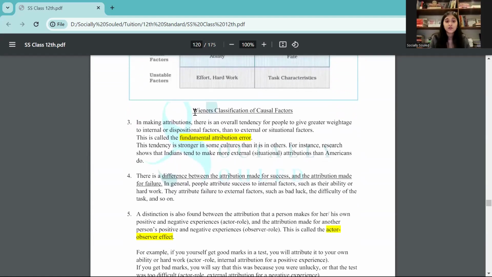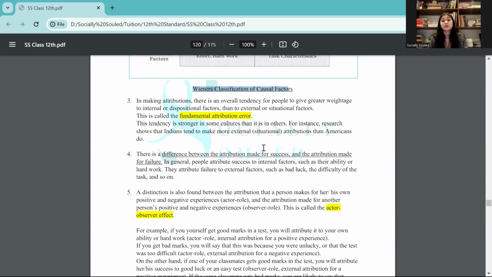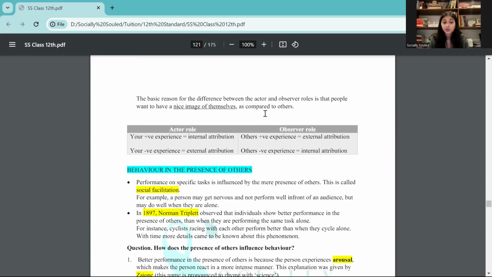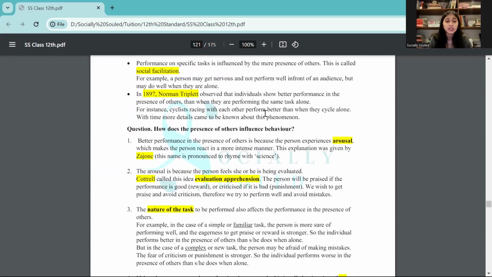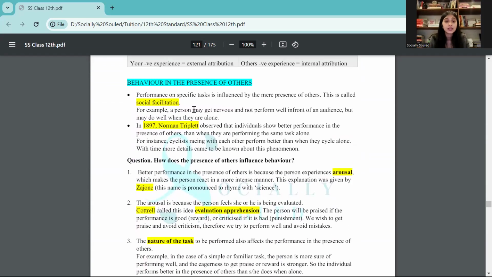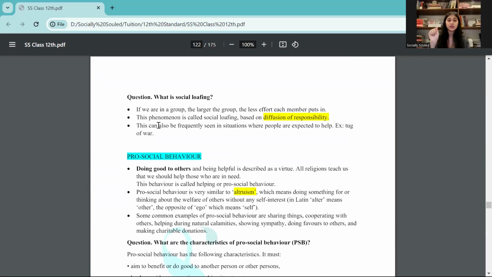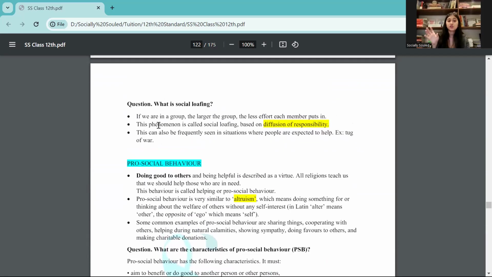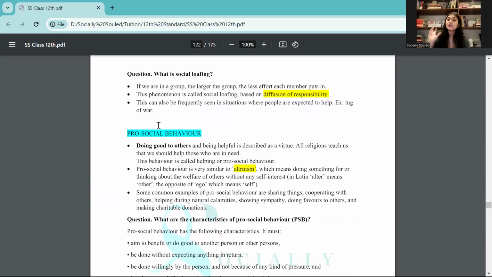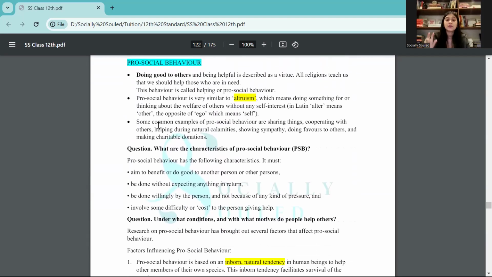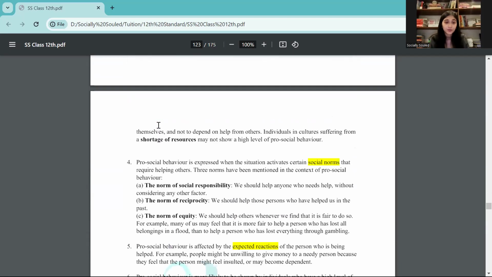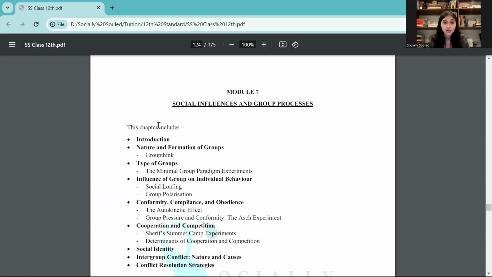Then Weiner's classification of causal factors, this attribution, fundamental attribution error. This is one of the most common phenomena of social psychology. Actor-observer effect you need to understand. Then you have social facilitation as well. Then this study by Norman Triplett in 1898 is again important. So everything that we have highlighted here, be it social loafing also, all of these are very important concepts which may directly be asked as part of your MCQs. All right. So this is your chapter 6.